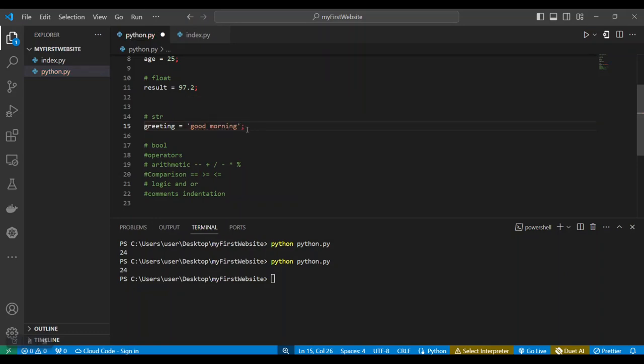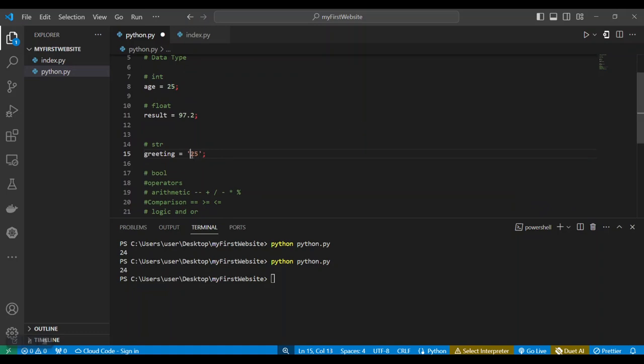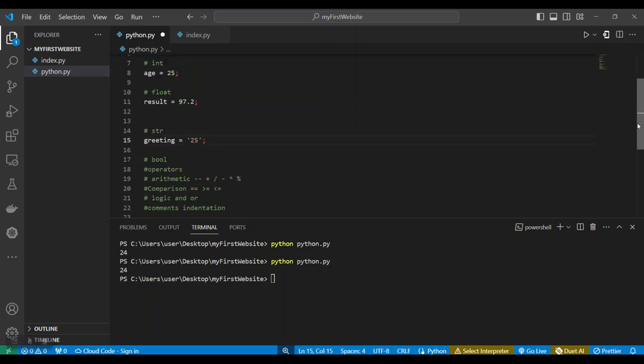It doesn't really matter. So if you enclose, let's say, 24 or 25 in quotation marks, that becomes a string. Even though we have a number in this place, the system will read this as a string. So just know that anything you enclose in quotation marks becomes a string in Python.